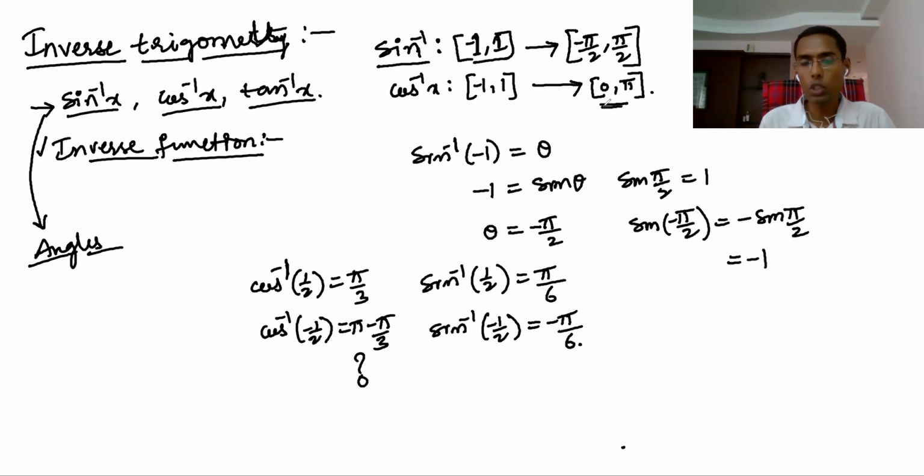That means the range, the output of cos inverse x, you should get only from 0 to pi. So a negative number is not from 0 to pi. Sine inverse values you get from minus pi by 2 to pi by 2, and cos inverse values you should get only from 0 to pi. That is one of the reasons.